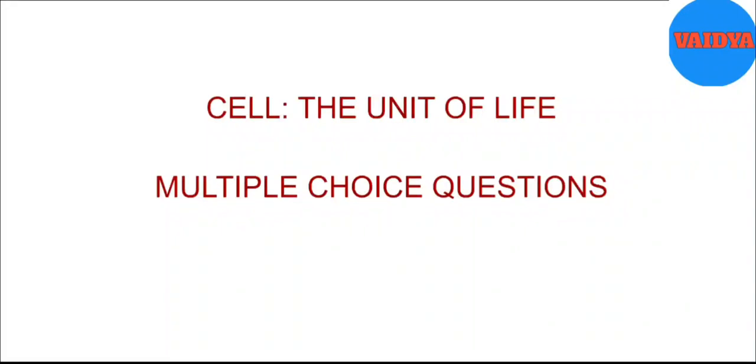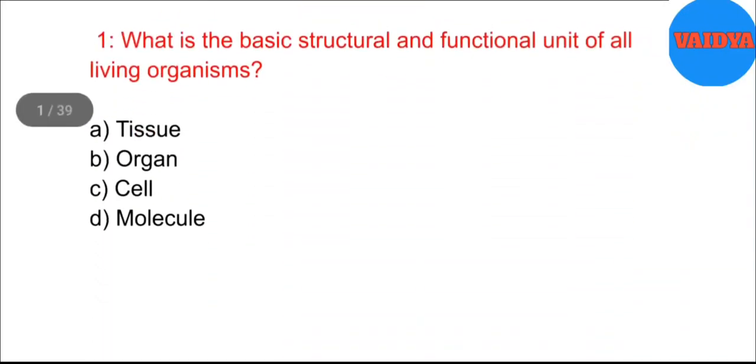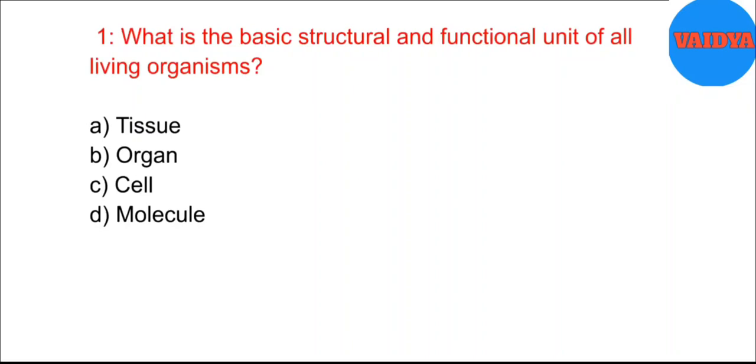Cell, the unit of life. Top 50 multiple choice questions. 1. What is the basic structural and functional unit of all living organisms? A. Tissue. B. Organ. C. Cell. D. Molecule. Answer: C. Cell.